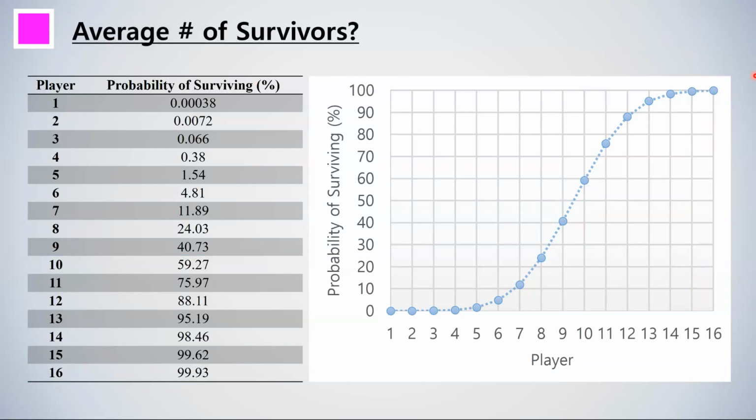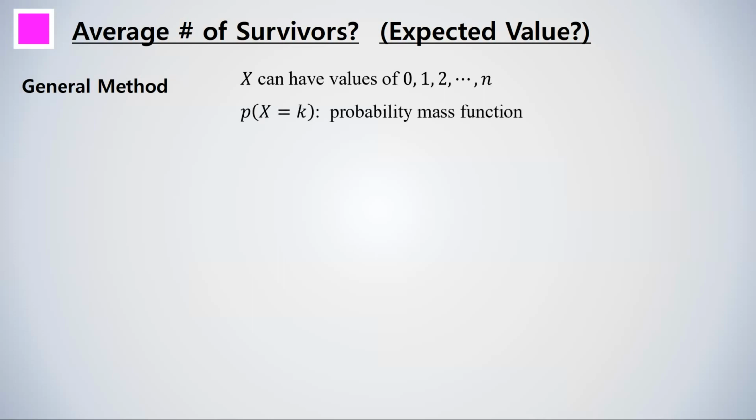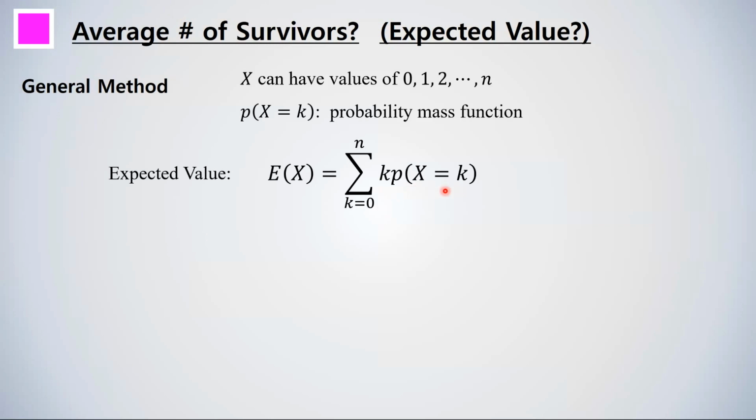Now, before we go, let us calculate one more thing. What would be the average number of survivors in this game? In other words, what would be the expected value of the number of survivors? First, let us remind ourselves of the mathematical method of calculating the expected value from the probability distribution. If the random variable x can have values from 0 to n, and the probability of x being k is given, which is called the probability mass function, then the expected value of x is given as sigma from k equals 0 to n, k times the probability mass function P(x equals k).